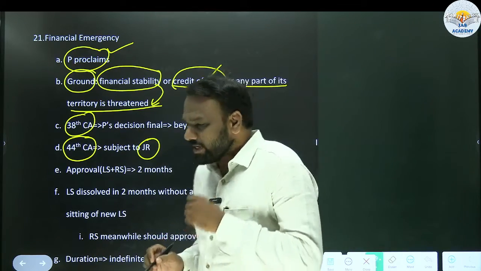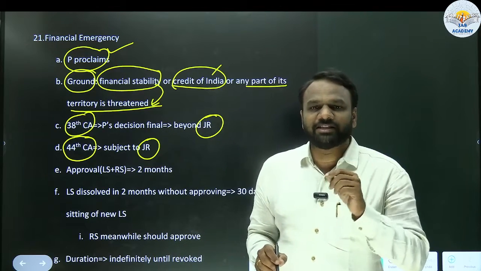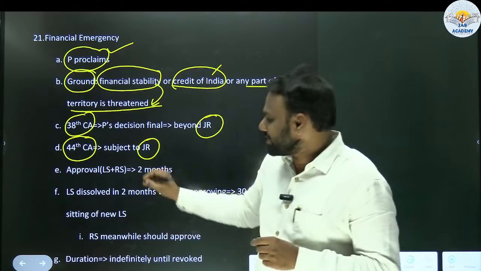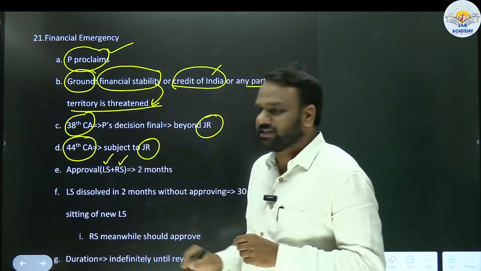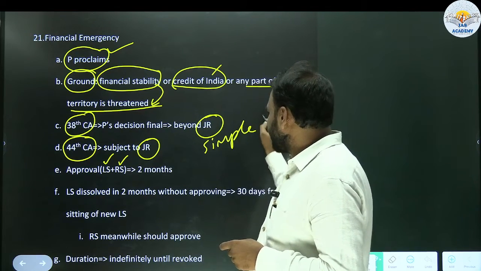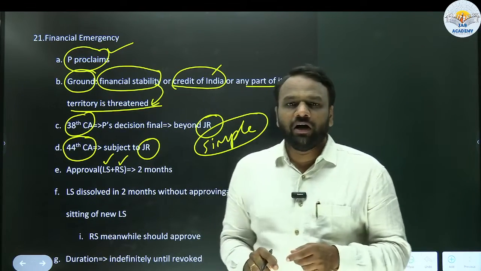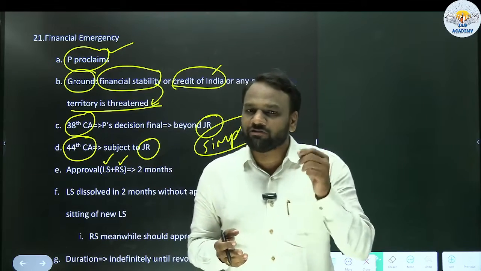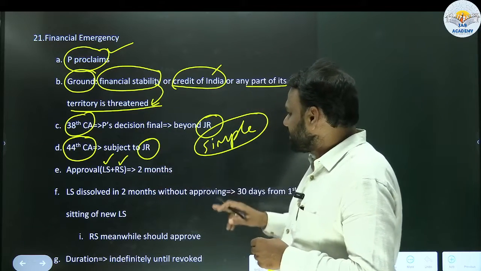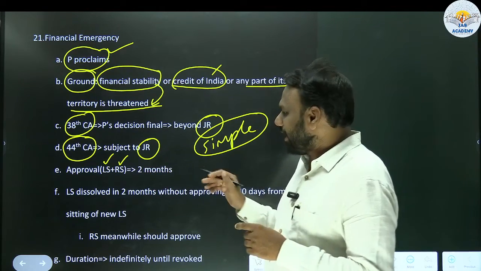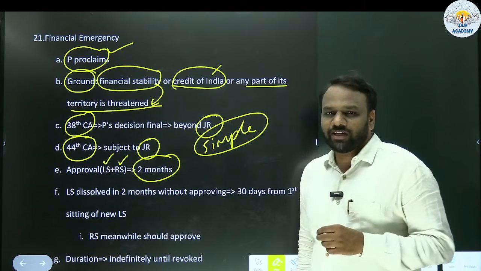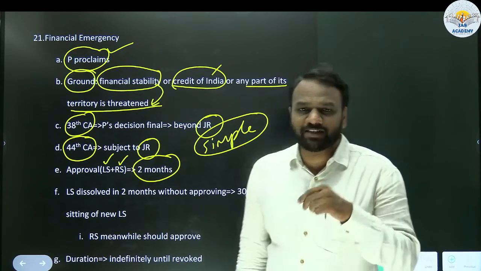Next, approval. We have seen the approval process with respect to national emergency and president's rule. Similarly, when financial emergency is declared, it requires approval of both Lok Sabha as well as Rajya Sabha. This approval has to take place with simple majority, whereas in case of national emergency, we saw that we require special majority. In case of president's rule, we require simple majority. In case of financial emergency, again we require simple majority, and they have to approve it within 2 months.